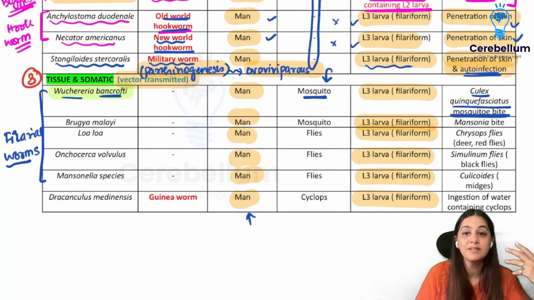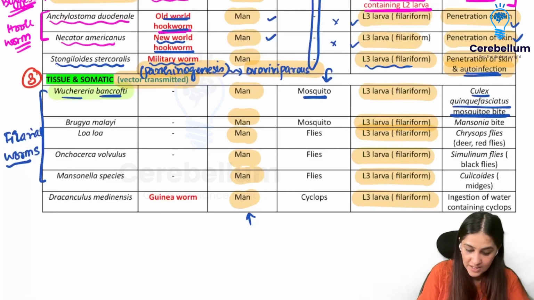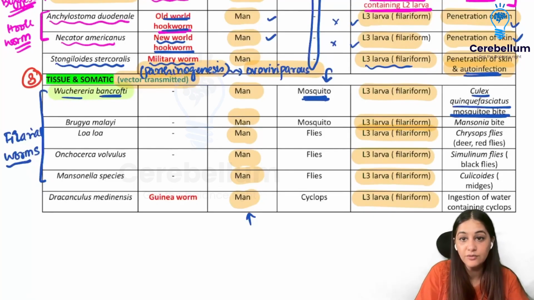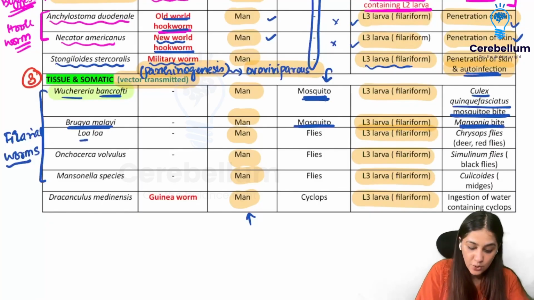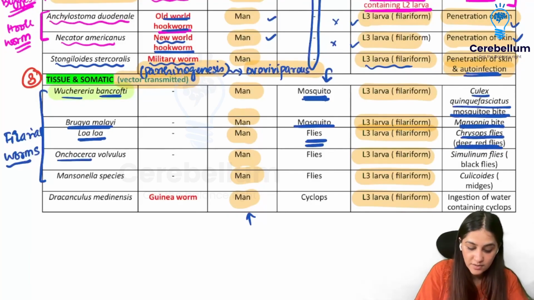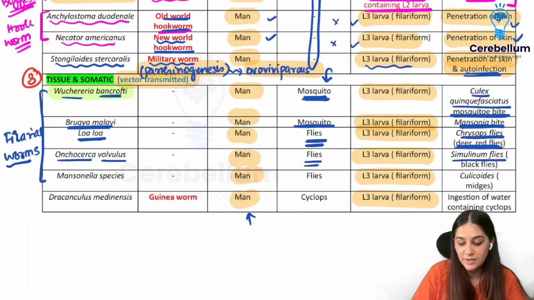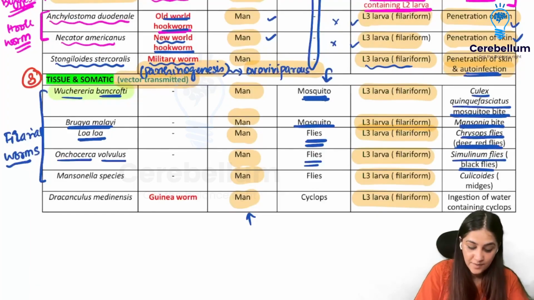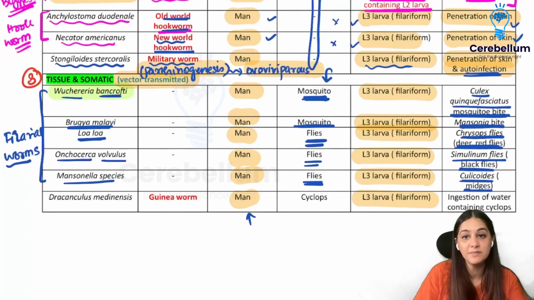What you need to remember is the intermediate host. So Wuchereria has the intermediate host as mosquito, which is the Culex. Brugia malayi has the intermediate host as mosquito, which is the Mansonia. Loa loa has the intermediate host as a fly, which is called the Chrysops fly or the deer fly or the red fly. Onchocerca volvulus is also by flies, but the flies here are Simulium flies or black flies. Mansonella is also by flies, which is Culicoides, which are called midges.